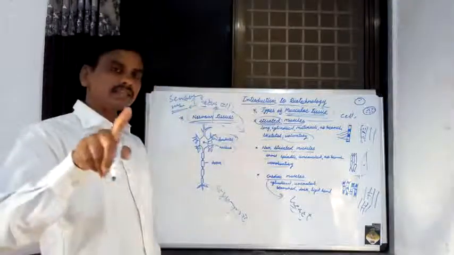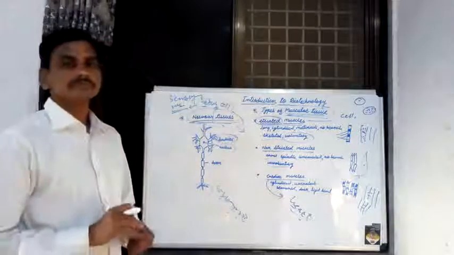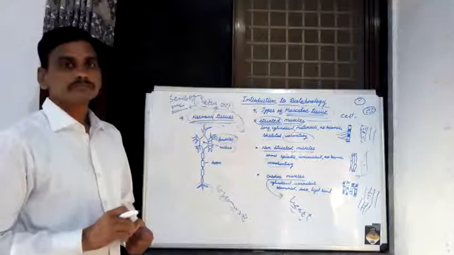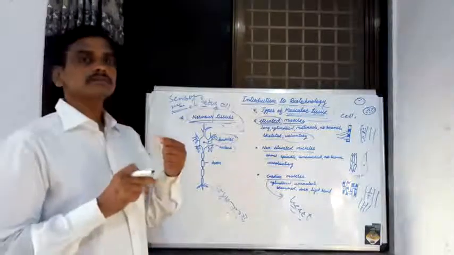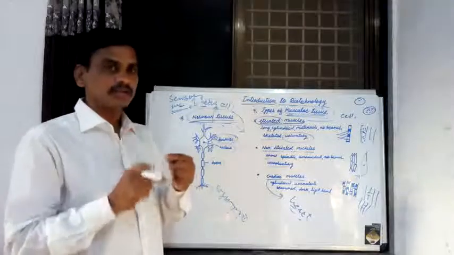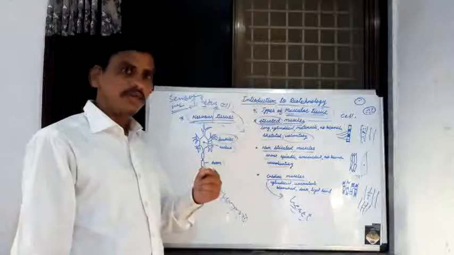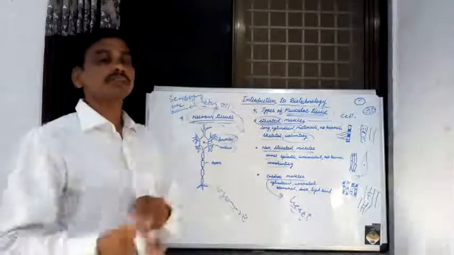When these impulses enter into the dendrite, some changes are carried out by various chemicals secreted by the dendrite, and they form electrochemical impulses.